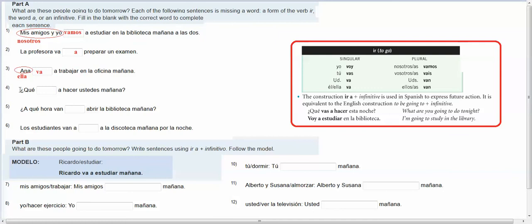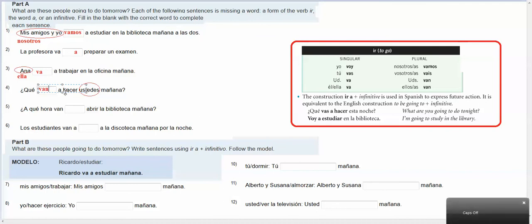Okay, here, ¿qué blank a hacer ustedes mañana? Again, I need ir plus a plus the infinitive. I have my a, I have my infinitive. I don't have my ir. What's tricky though is this is a question, so I have to look past my verbs, which in this case would be, even though ir is part of the verb, also hacer, I have ustedes. So then I look over here, ustedes is van. And that's what I'm going to plug in here. ¿Qué van a hacer ustedes mañana?